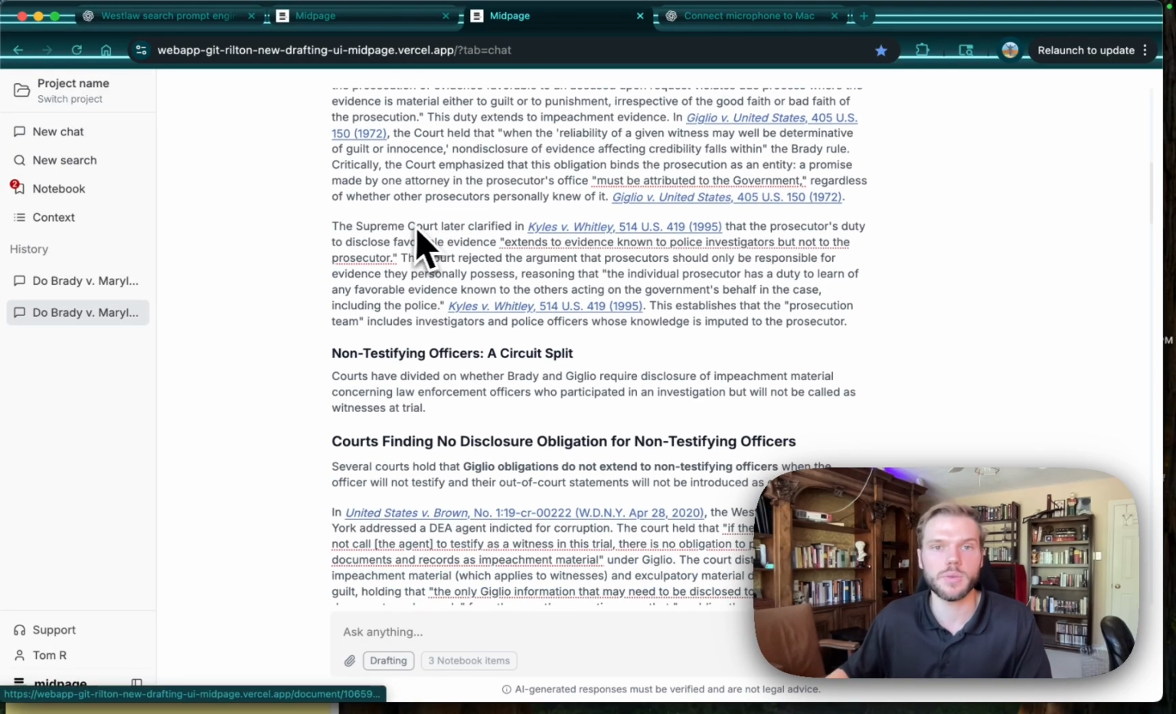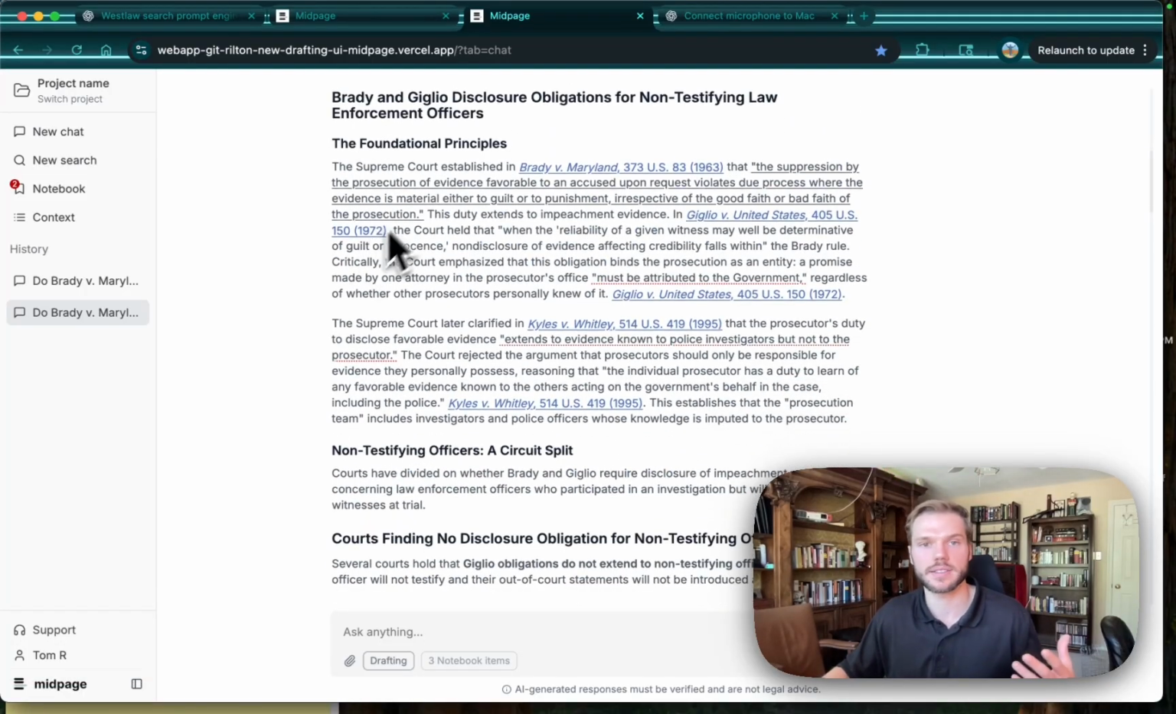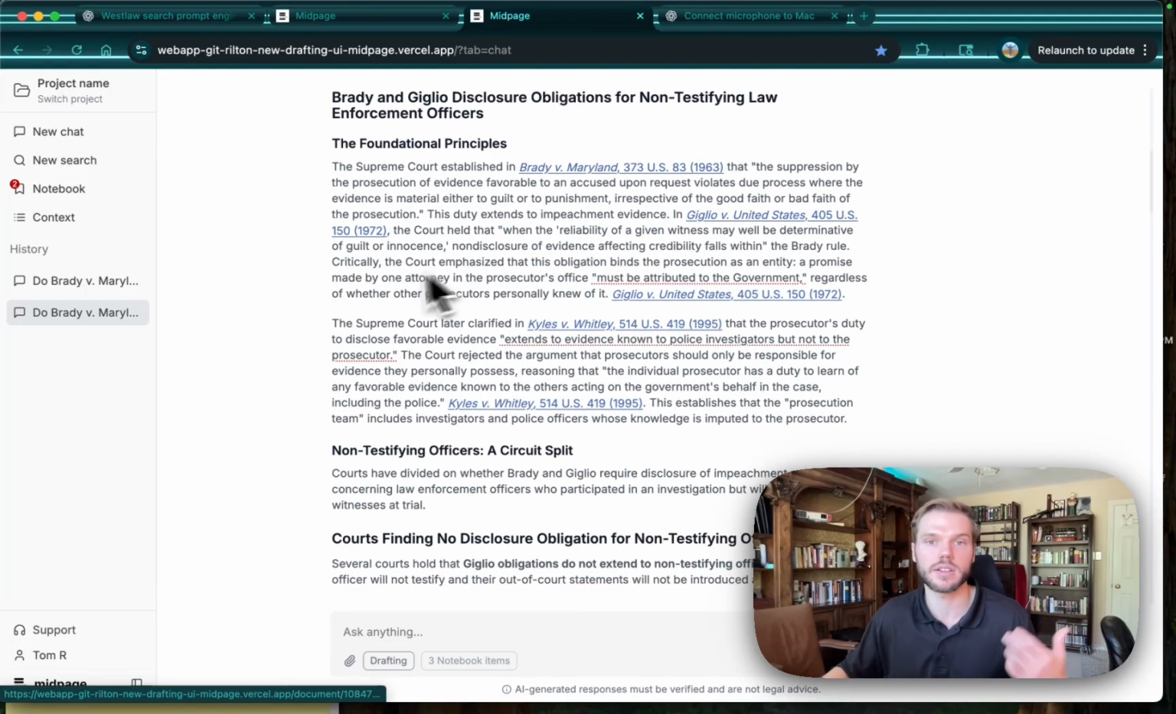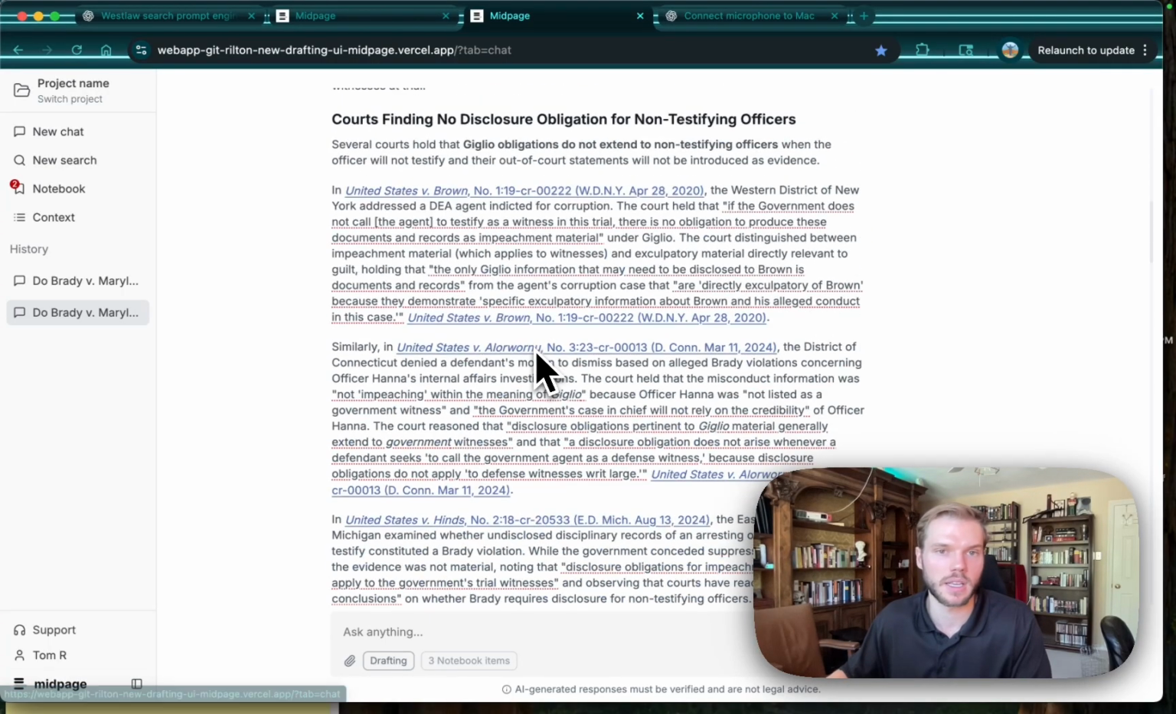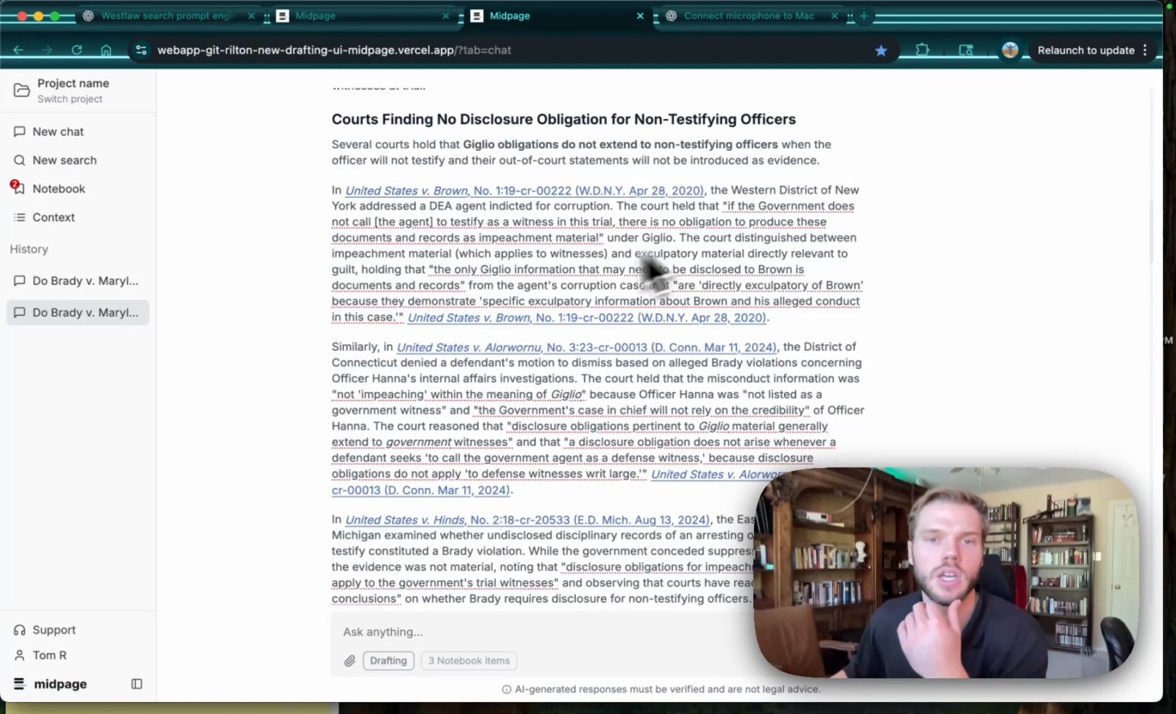All right, so here we've gotten a really nice rule statement. I see Brady, Giglio. I would expect those because those are mentioned in my prompt. Kyles v. Whitley is expected to be seen when you're in this line of cases. All right, United States v. Brown. All right, and so here we can see what they say United States v. Brown is talking about.